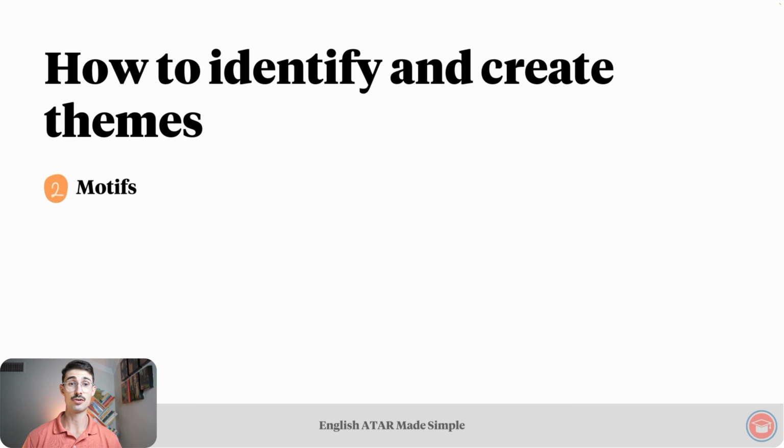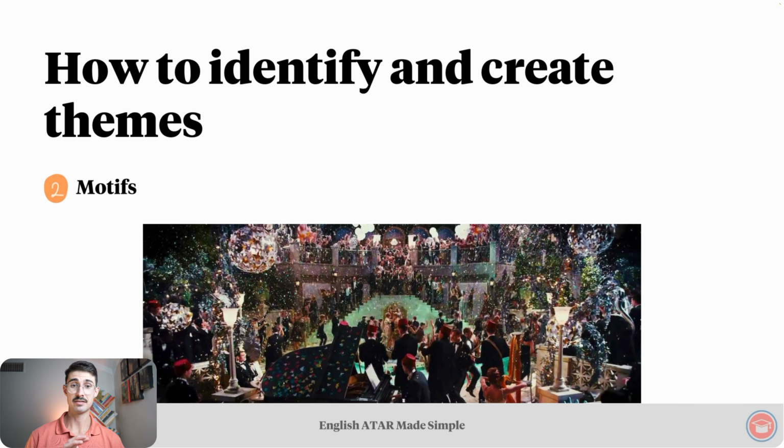Another thing to look for if you're identifying themes, or to use if you're creating themes, is motifs. A motif is a recurring element, a concept, image, phrase, or situation that is integral to the plot of a text. Example, Gatsby's lavish parties in The Great Gatsby are a motif that represents the theme of materialism and excess.